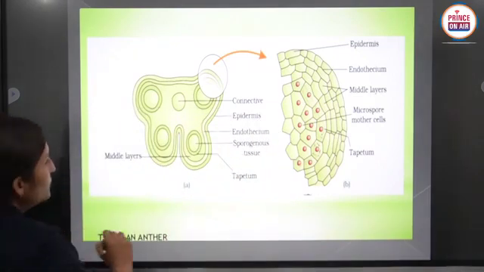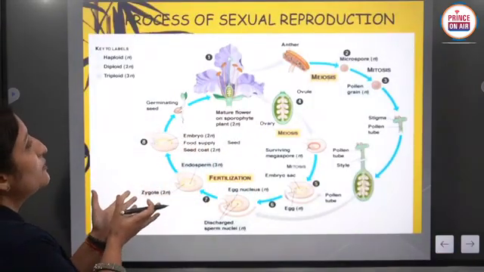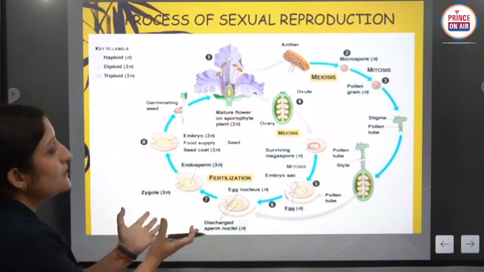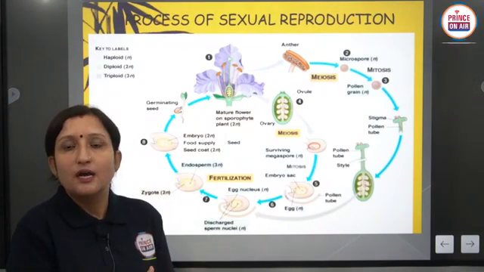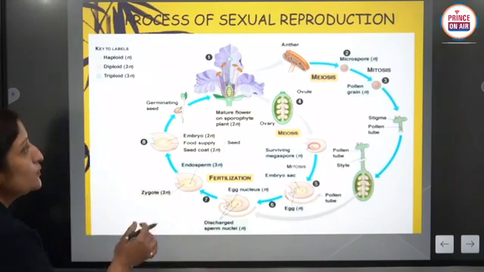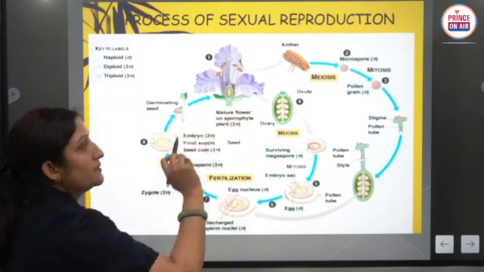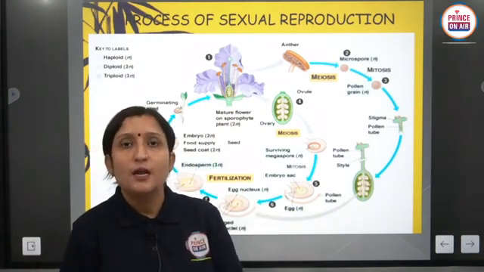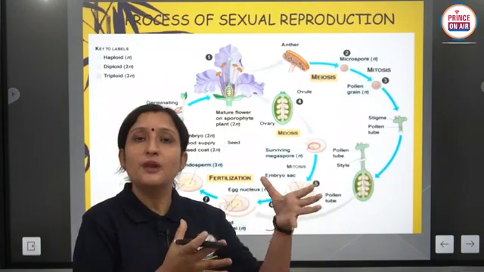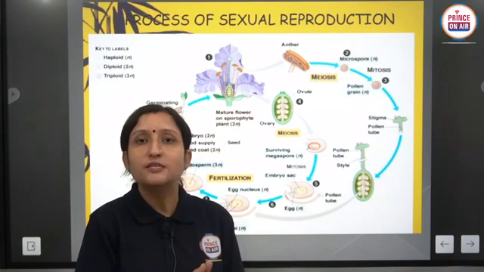Next, related to the structure, this is the normal life cycle of a flower in which sexual reproduction takes place. The flower is a mature flower of the sporophyte plant. What is the meaning of sporophyte generation and gametophyte generation? Plants have a main plant body in which the diploid structure of cells is present.